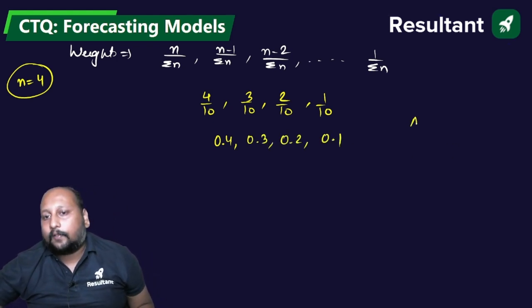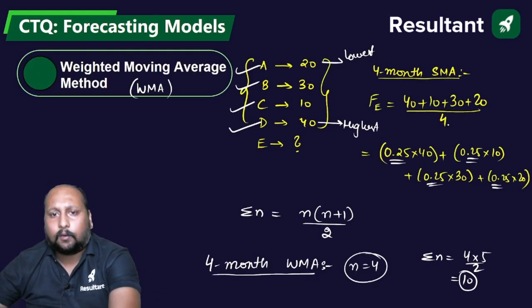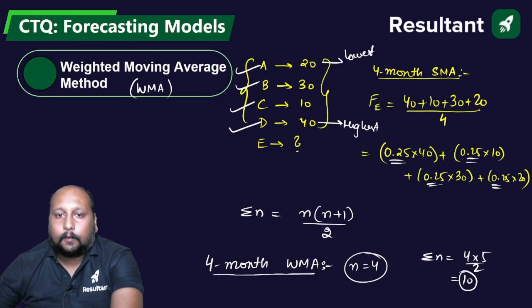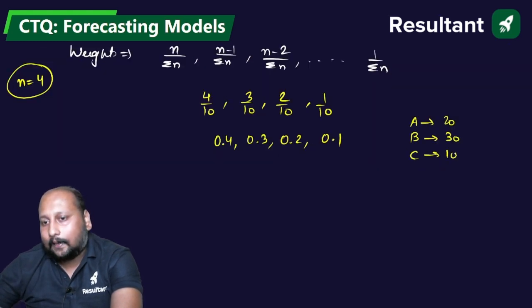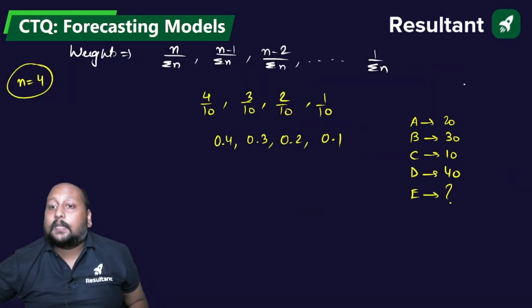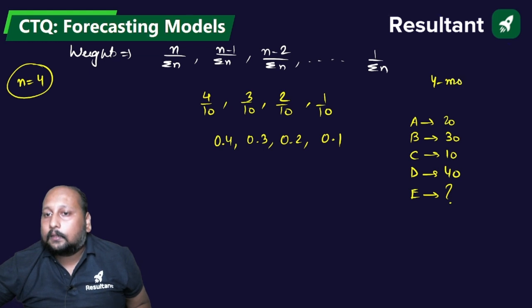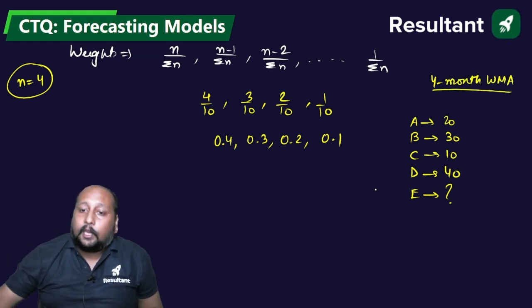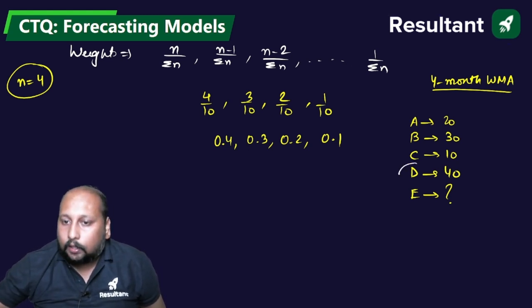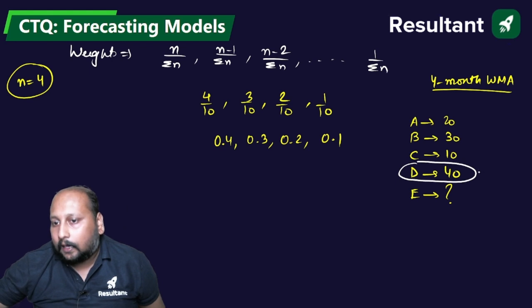What were the 4 set of values? For A it was around 20, for B it was 30, for C it was 10, and for D it is 40, right? And we have to calculate for the month of E by using the 4-month weighted moving average. Now what we'll be doing, we will be assigning the highest weightage to the recent data, and lowest weightage to the oldest data.